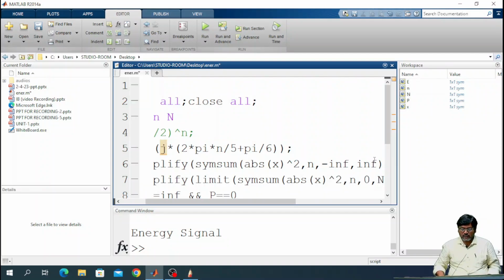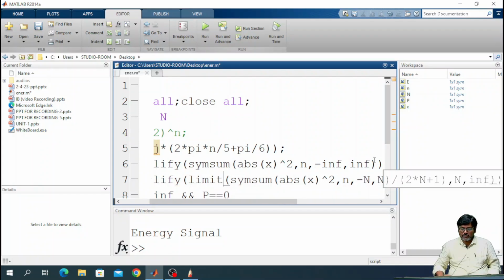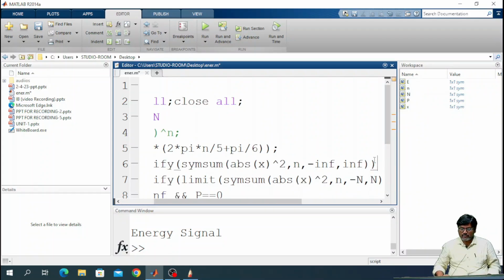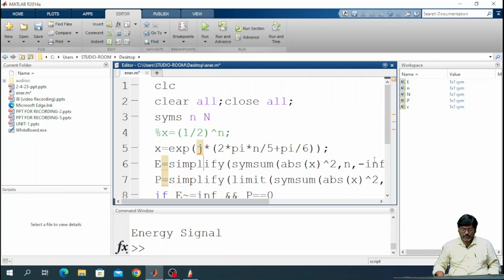Since our signal is a complex exponential, there is a change between x square and mod x square. In the previous case our signal was a real function, so there was no change between square and mod square, and the limits were from minus n to plus n. These are the two modifications I am doing: one is abs of x whole square, and our limits are from minus infinity to plus infinity. The remaining is as it is. Now try to run the program.